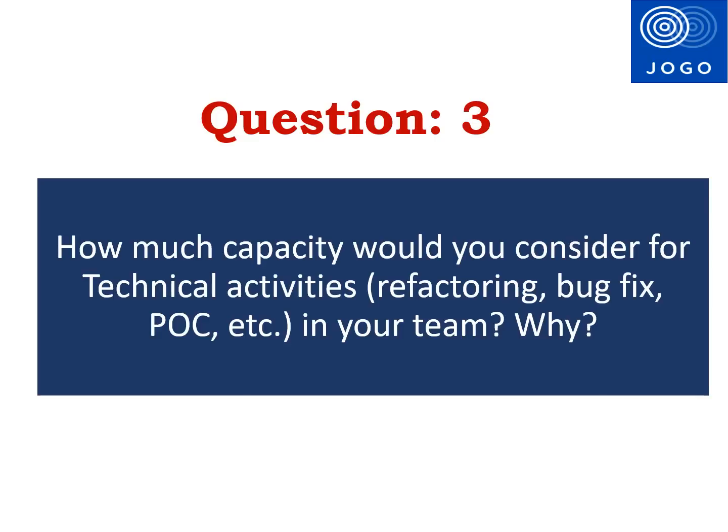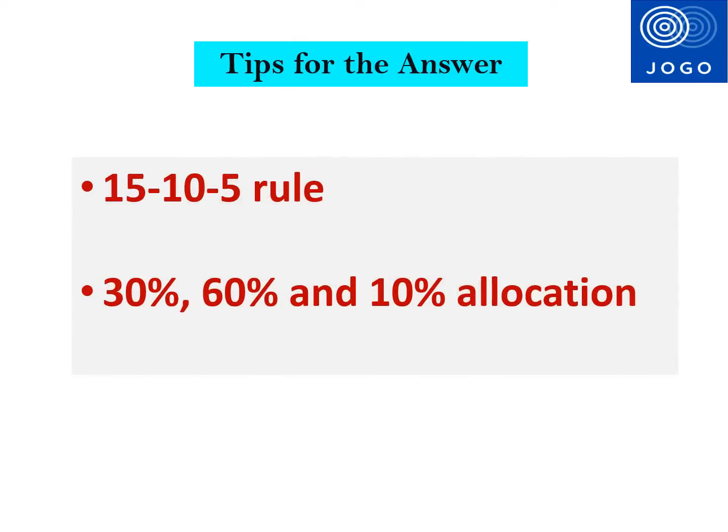The third question is, how much capacity would you consider for technical activities such as refactoring, bug fixes, proof of concept development, etc. in your team, and why? Scrum teams should focus on technical activities along with features to build a robust solution for the customers. Enough attention should be given for code cleanup, technical debt reduction, refactoring, etc. One of the popular techniques used by the team is 15-10-5 rule.